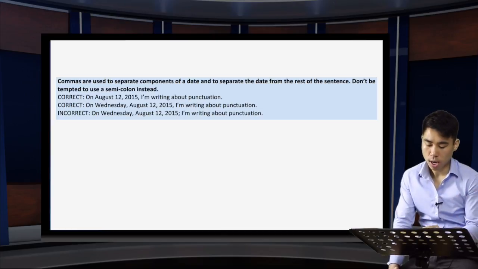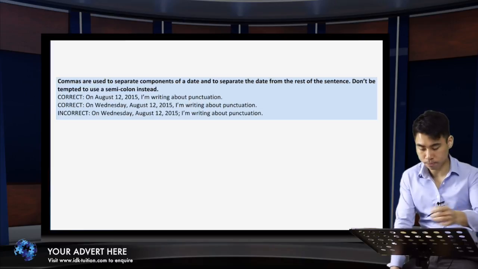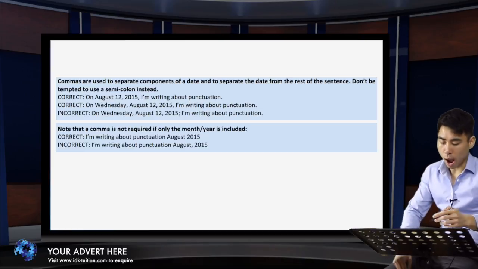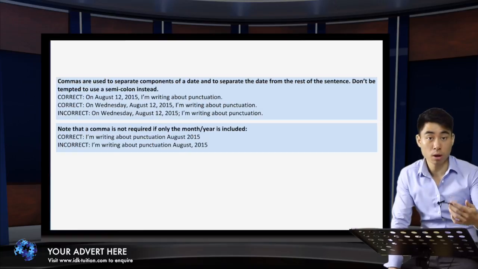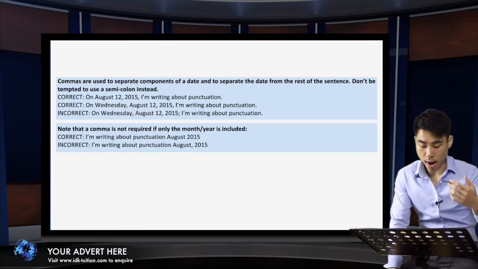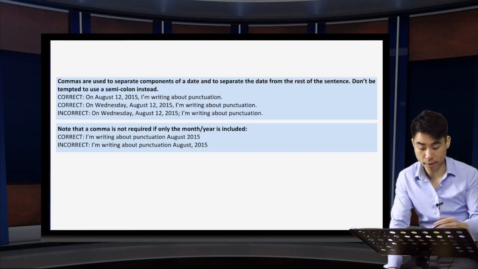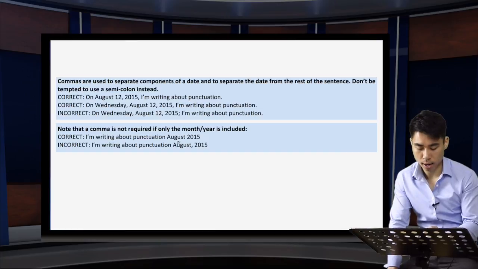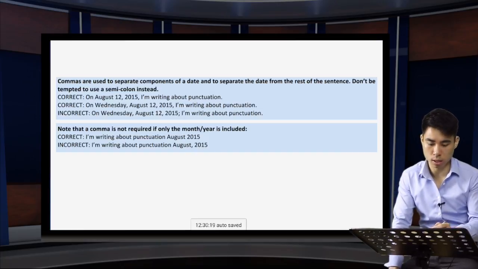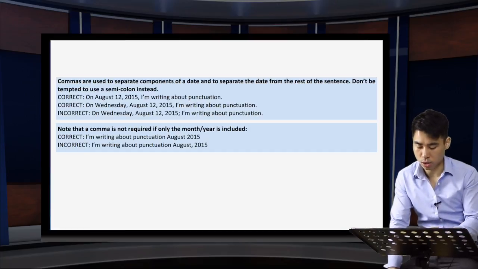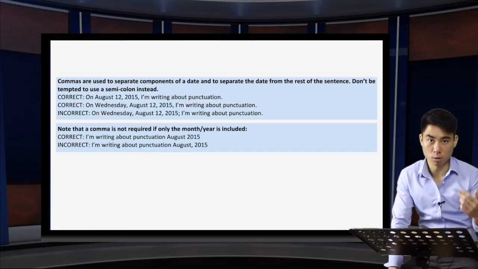Incorrect use of punctuation would be this one here, using a semicolon to separate the date from the rest of the sentence. Don't be tempted to do that. It's always going to be a comma. Rule number 2, note that a comma is only required if the date within the month is included. So if we only have the specific month itself and the year, as is the case here, August 2015, notice there's no August the 15th, etc. It's just the month and the year, and we don't require a comma.